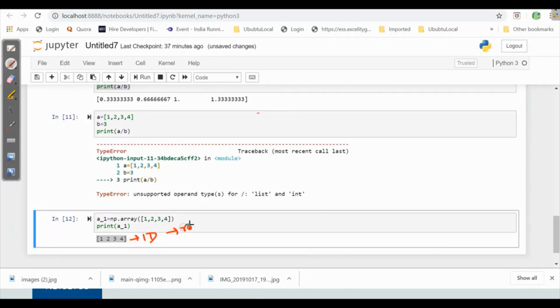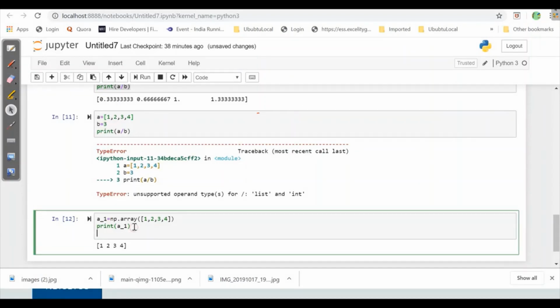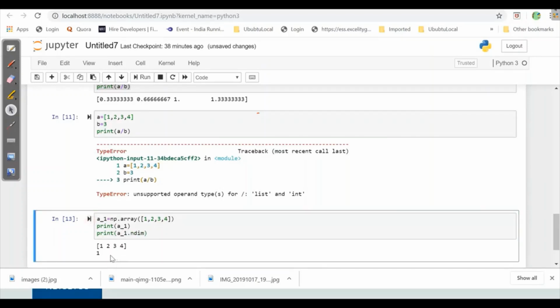Whereas if we come to 2D, 2D is somewhat which has row plus column. Now here if I want to see the dimension, I need to write here dot ndim. So when I run this, I'll get one dimension because this is just a row. That's why it has just one dimension.